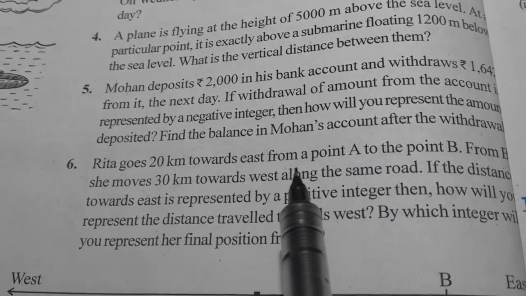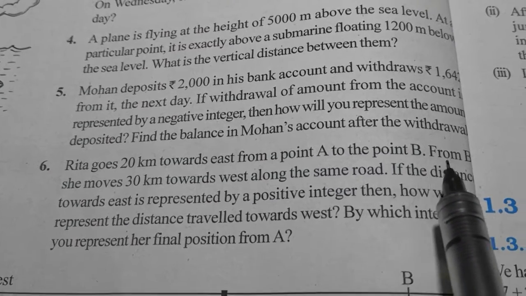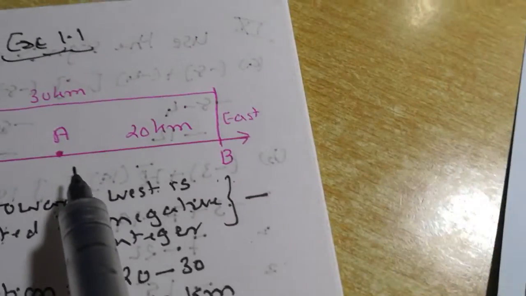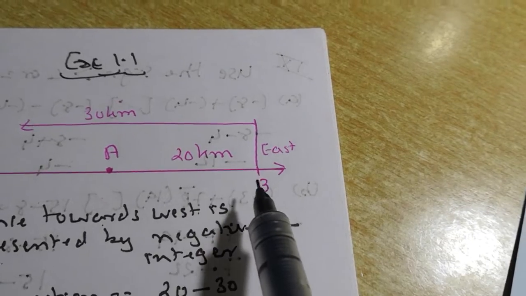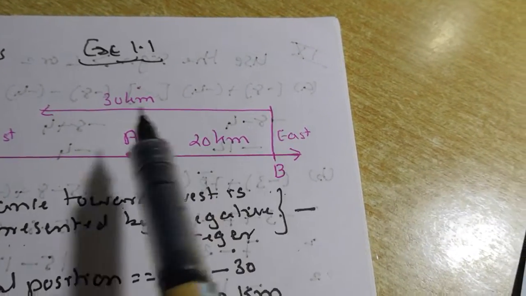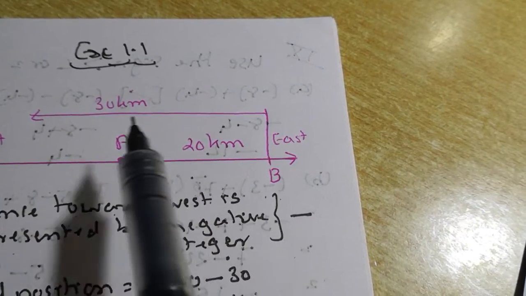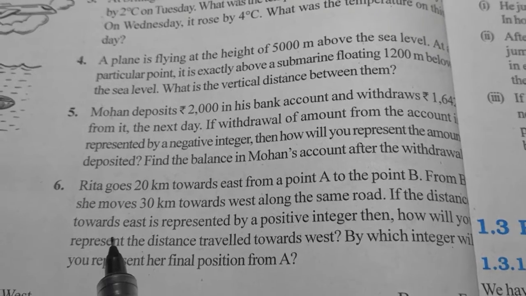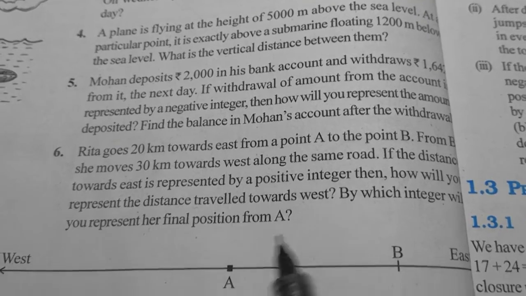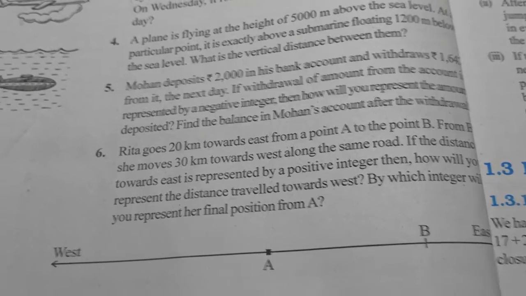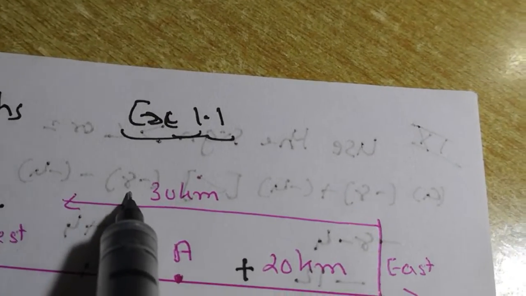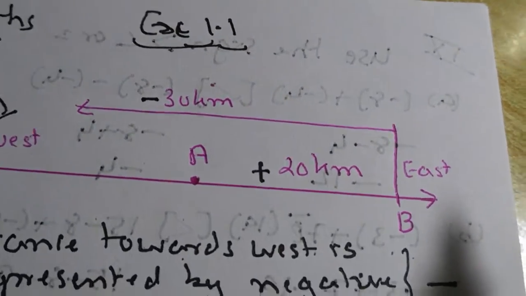Rita goes 20 km to the east from point A to point B. From B, she moves 30 km towards the west. So from A, she is going to the east 20 kilometers. From B, she is going 30 kilometers to the west. That is, I have shown you in the opposite direction. If the distance towards the east is represented by a positive integer, that means 20 kilometers will be positive and this is represented as a negative integer, so it is -30.